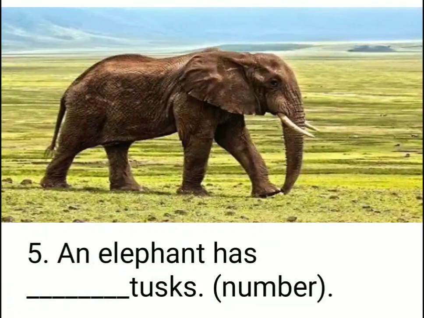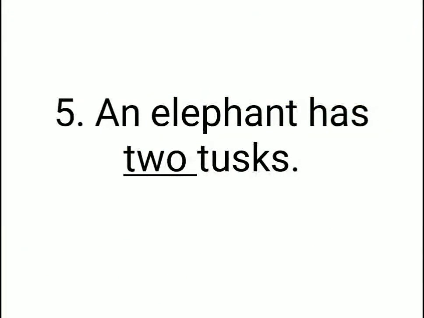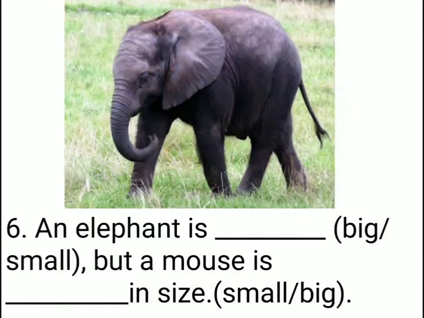Fifth one is: an elephant has dash tusks. The hint is number. See, count the tusks, children. 1, 2. So the answer is 2. An elephant has 2 tusks.